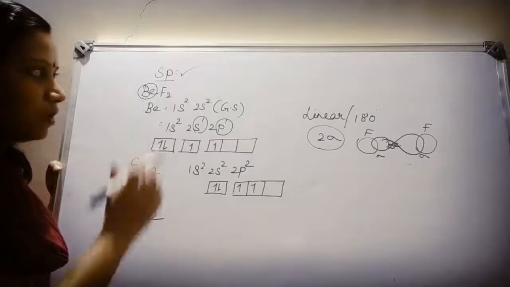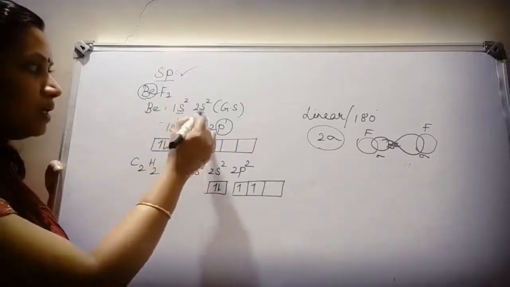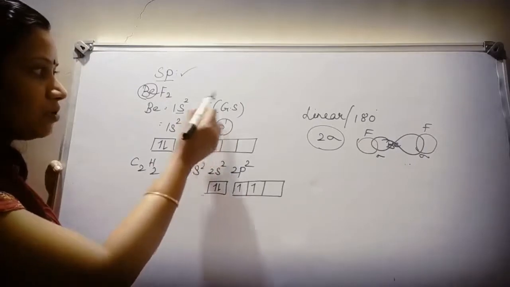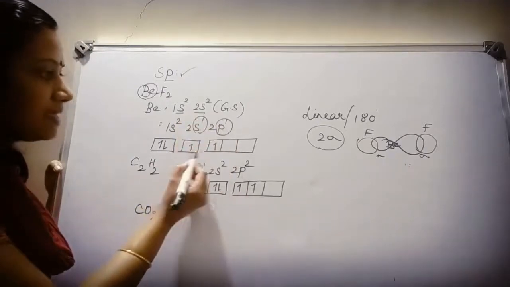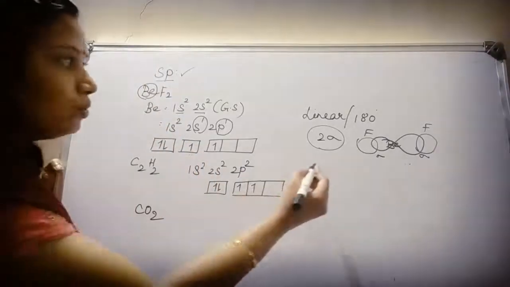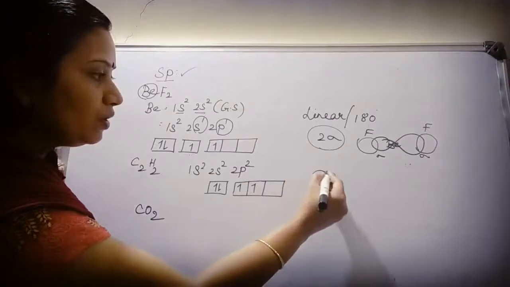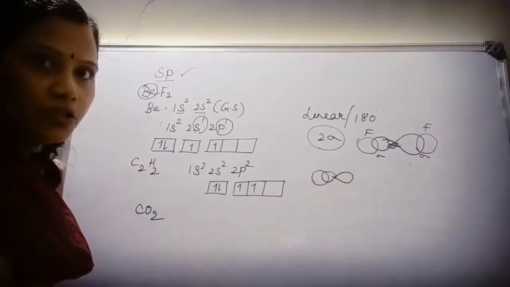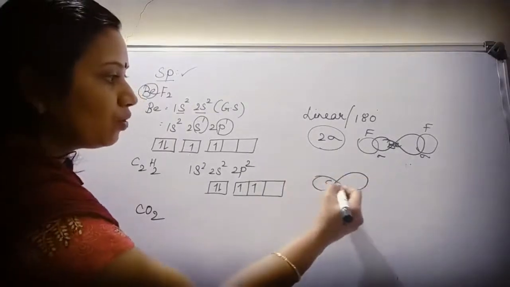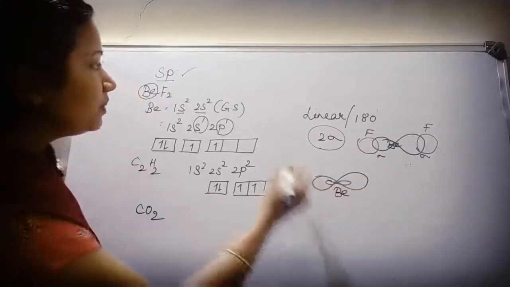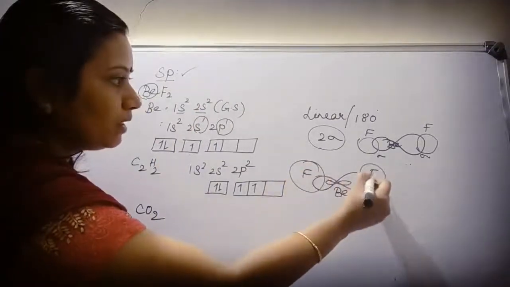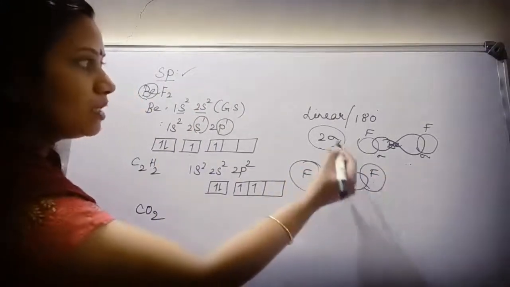Beryllium's valence electron is 4, so it is written as 1s2, 2s2, which is in the ground state. When it is excited, one of the electrons from the s orbital enters p, so this s and p hybridize to give you sp hybridization. You know the shape of the s orbital and we know the shape of the p orbital, so it should be like this. So this is sp hybridization of beryllium. This beryllium is going to form a bond with one fluorine atom and another fluorine atom. So one sigma bond and 2 sigma bonds are produced.